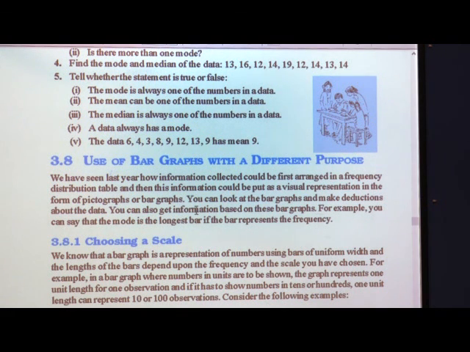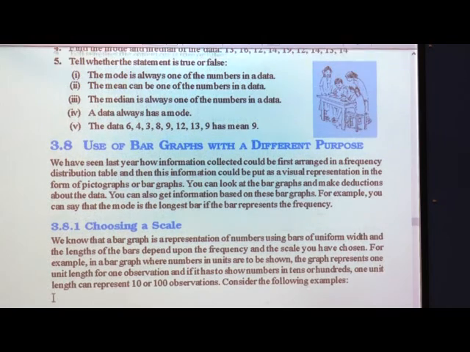And with a bar graph, you can also look at the bar graph and make deductions about the data. You can also get information based on this bar graph. For example, you can say that the mode is the longer bar if the bar represents the frequency.